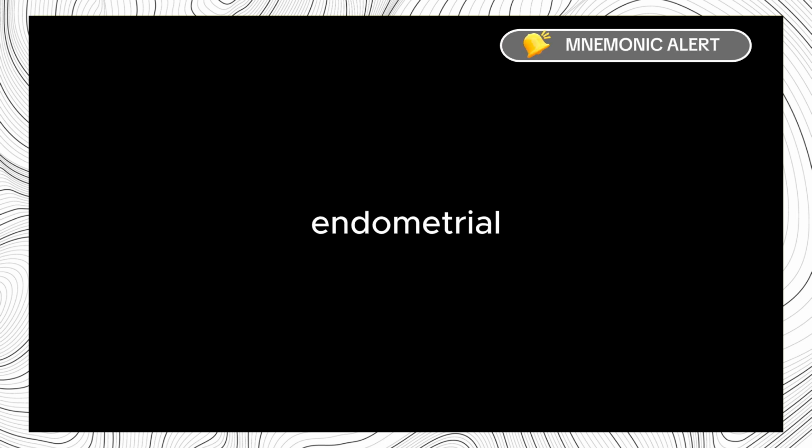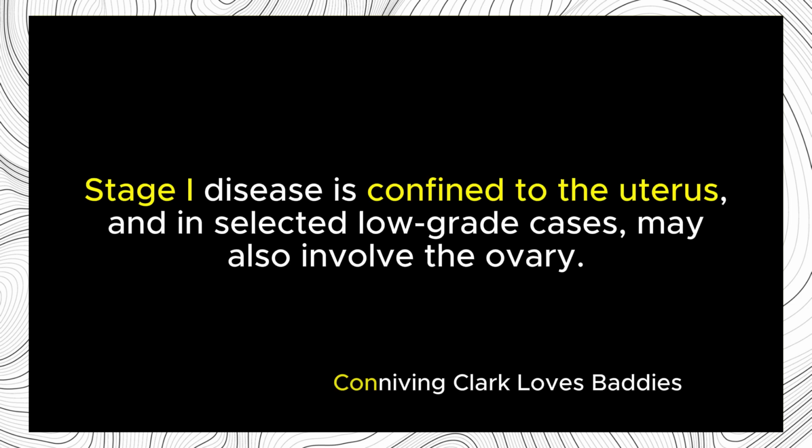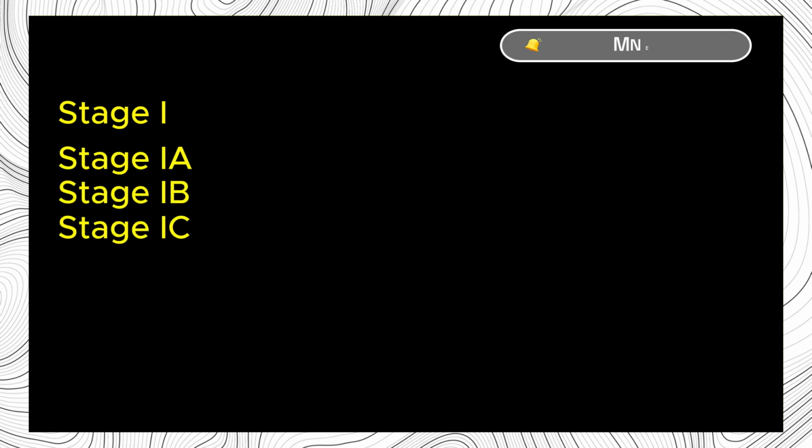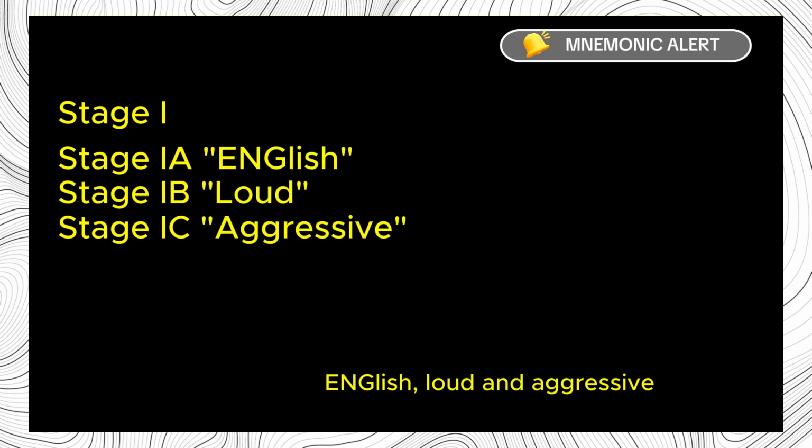Remember the stages of endometrial carcinoma using the mnemonic, Conniving Clark Loves Baddies. Stage 1 disease is confined to the uterus, and in selected low-grade cases may also involve the ovary. The Con in Conniving is for stage 1 disease. Stage 1, like all the others, is further divided into A, B, and C. Remember the details of these substages using the mnemonic English, Loud, and Aggressive.